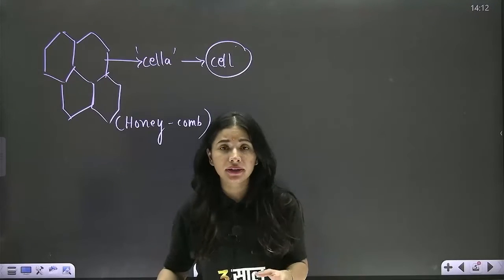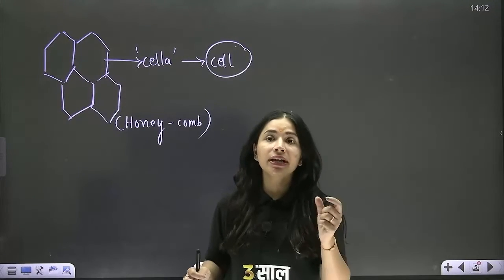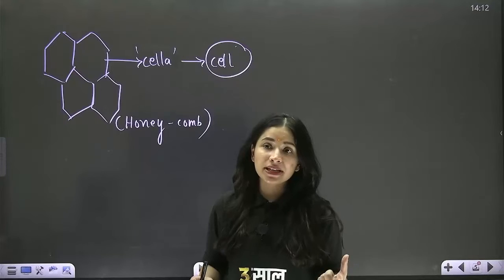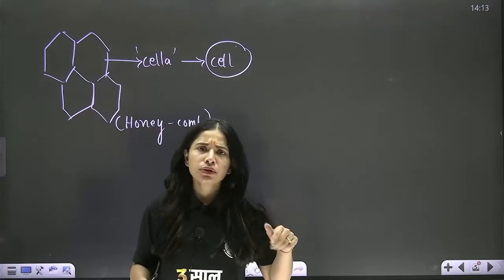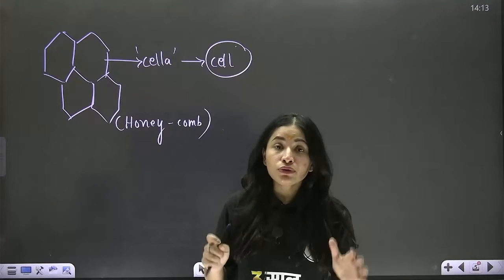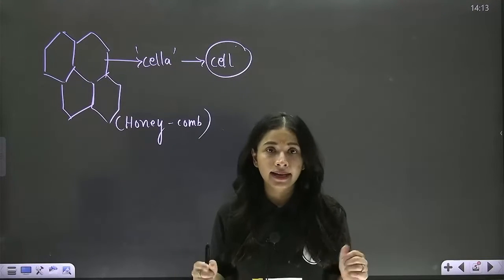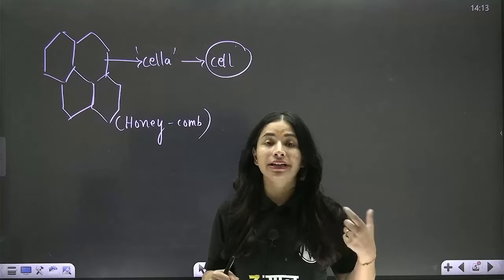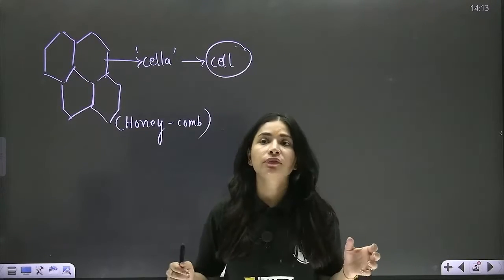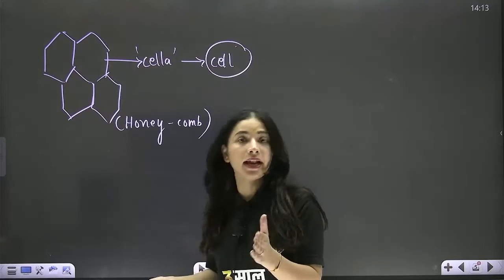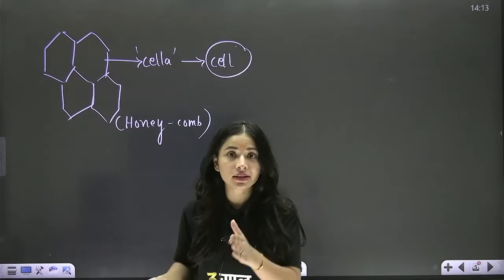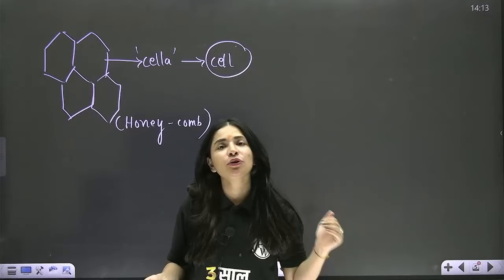No doubt he coined the term cell, but he observed the dead cell. To be more specific, he observed the cell wall, right? Now, the question arises, who saw the first living cell? If Robert Hooke saw the first dead cell, or to be more specific, cell wall, then who observed the first living cell? Here is your answer, Antony von Leeuwenhoek.